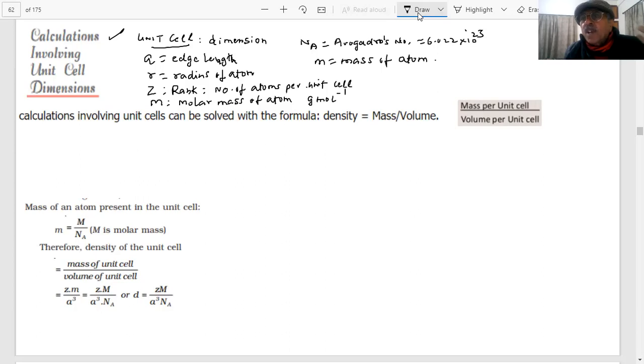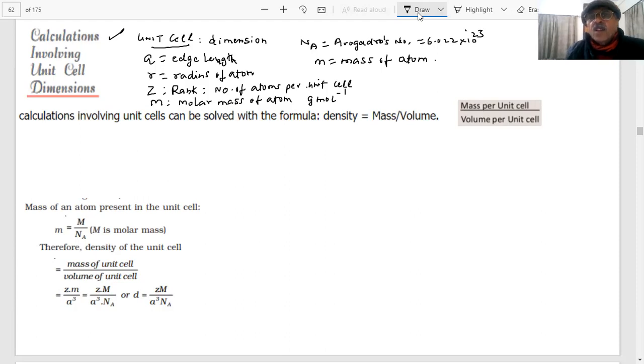If it is a silver crystal, then the molar mass of silver, or copper, sodium, whatever it is made up of. And you know the unit cell is the smallest portion, student. How much mass is there in the unit cell? That will depend on the mass of the atom. The unit cell is made up of atoms, so the mass will be decided by the mass of the atoms.